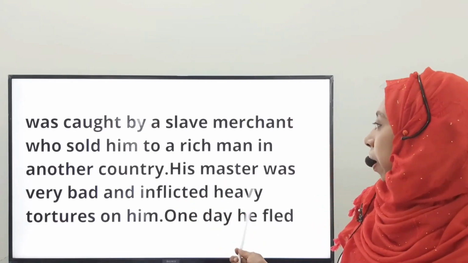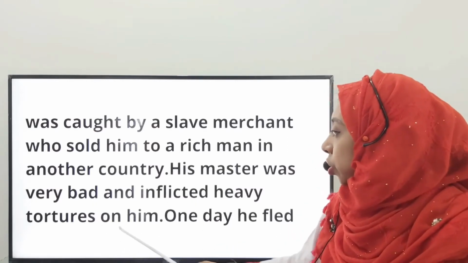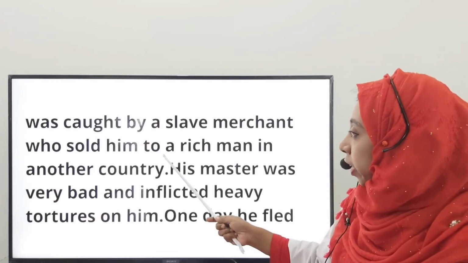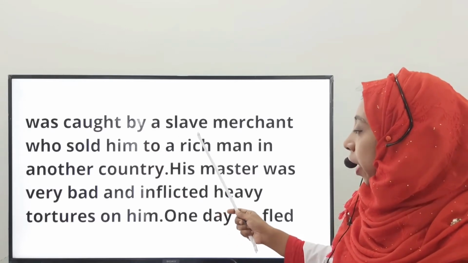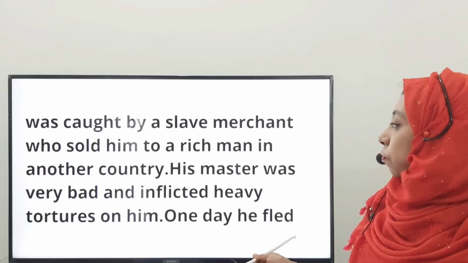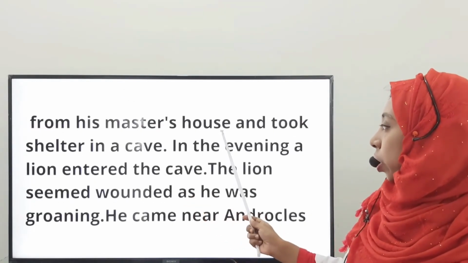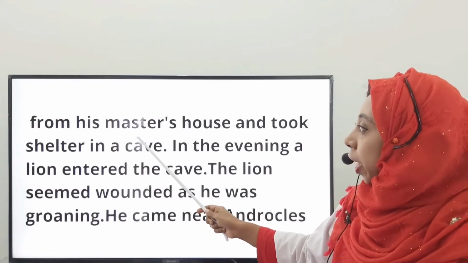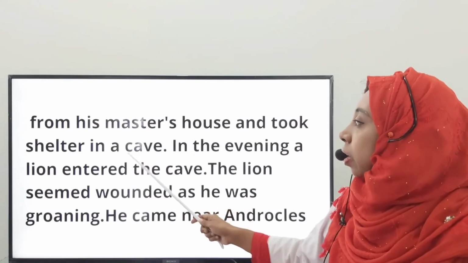After that, his master was very bad and inflicted heavy tortures on him. Here we get the sufferings, or the next sequence of the story, that after being a slave, what is the situation of Androcles. One day he fled from his master's house and took shelter in a cave. Then he escaped from his master's house and he hid himself in a cave.